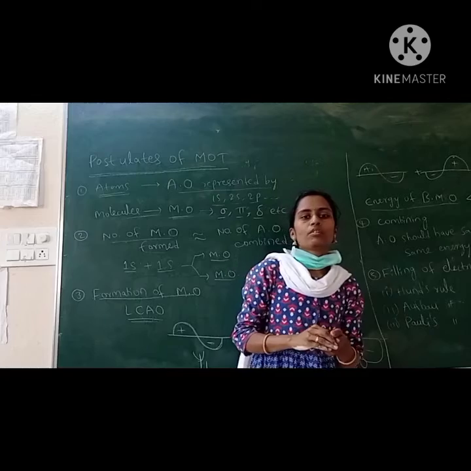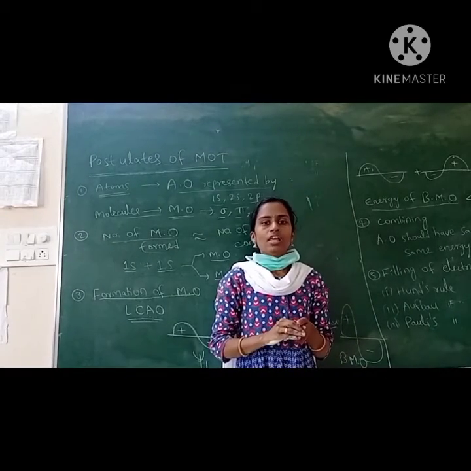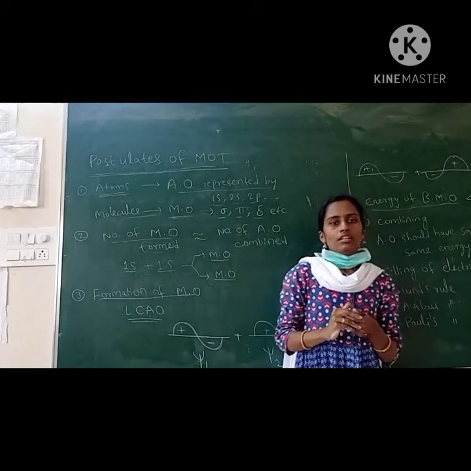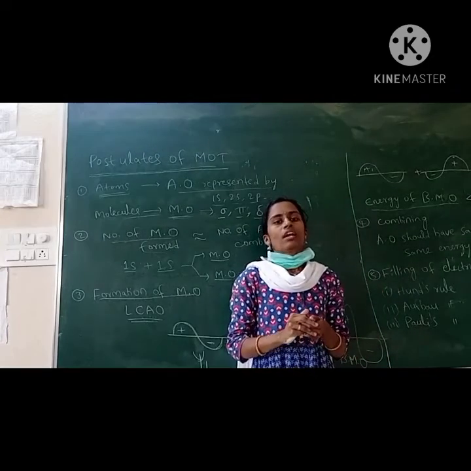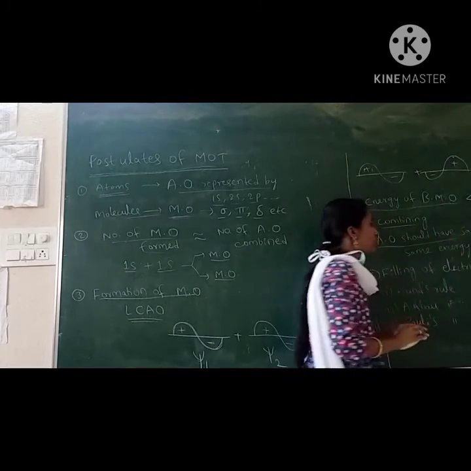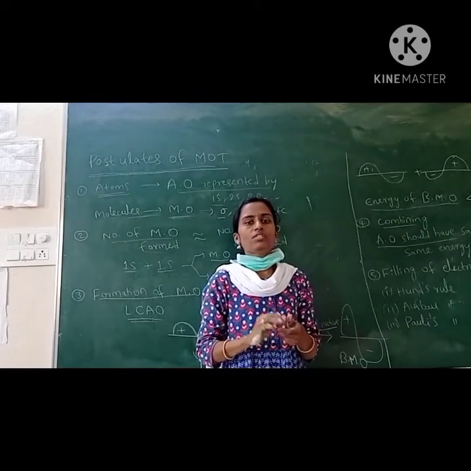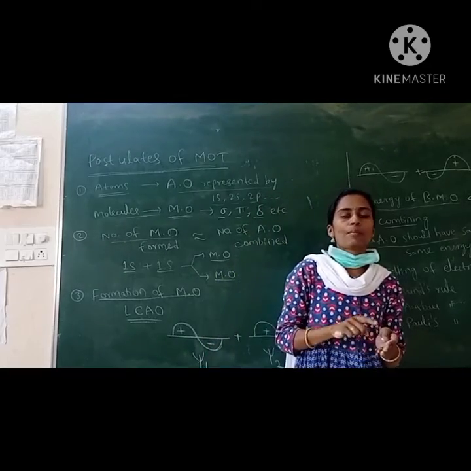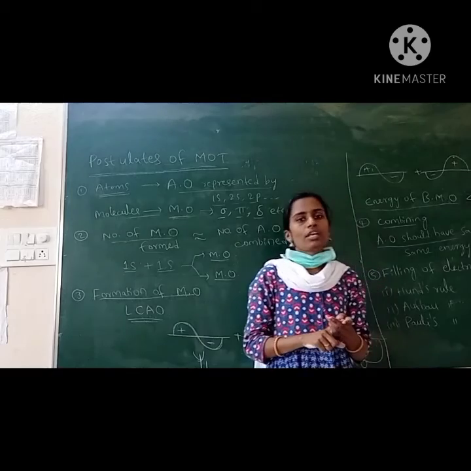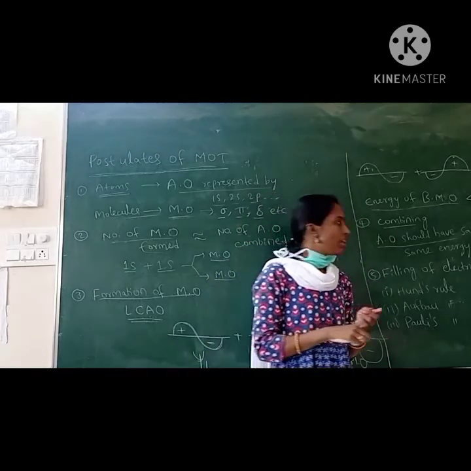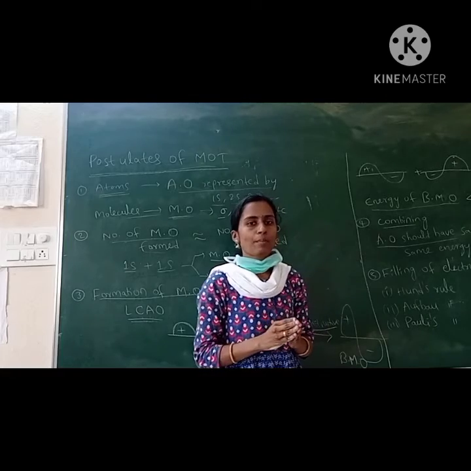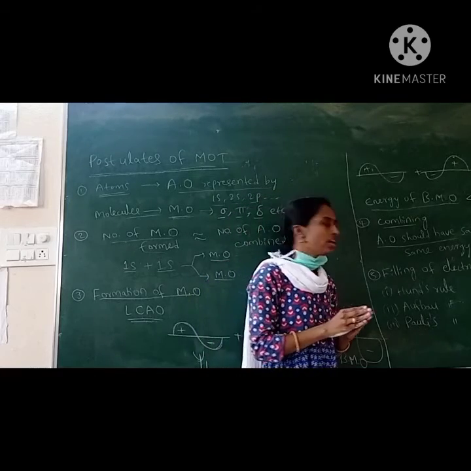The anti-bonding molecular orbital has high energy and less stability, and the bonding molecular orbital has high stability and lower energy. Combining atomic orbitals should have the same or nearly the same energy: 1s combines with 1s only, and 2s combines with 2s. If they come with axial overlapping, they form sigma, and if they come with parallel overlapping, they form pi molecular orbitals.